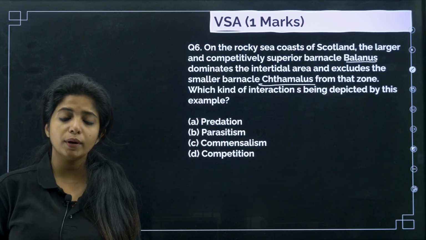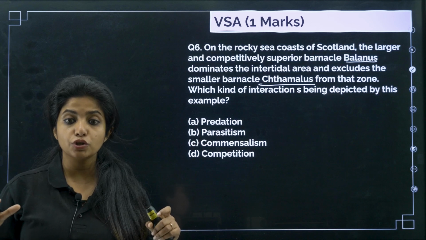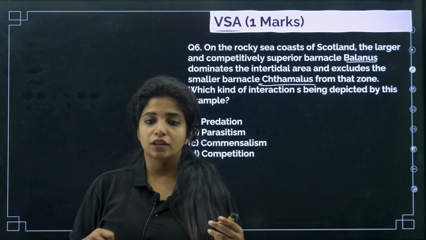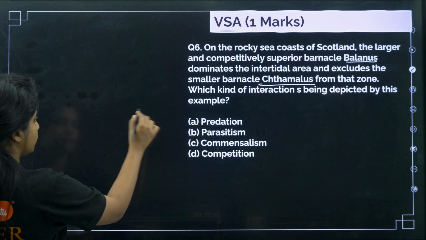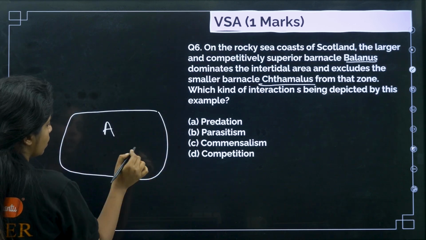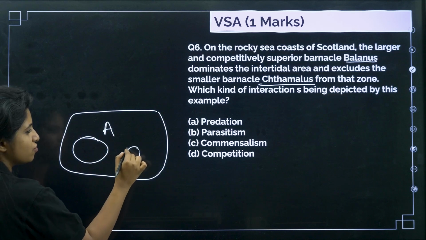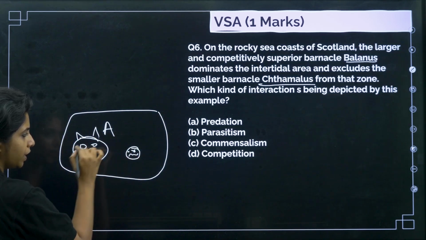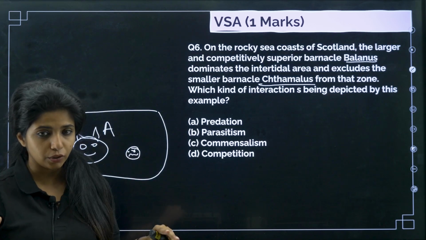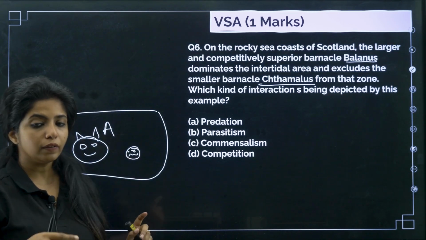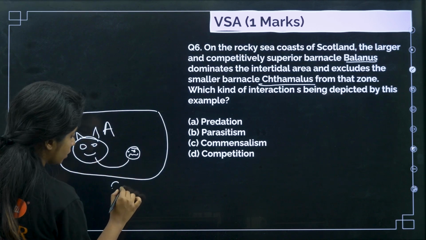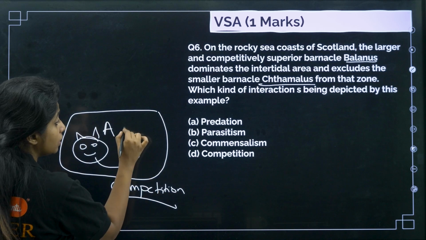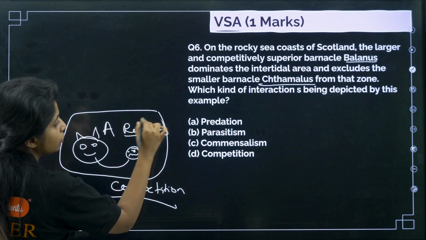What is happening over here is that this Balanus is very competitive, very superior, very large, and they are going to compete. Both of them were acquiring some position, but now the bigger guy has come and said, hey Chutku, you have to get away from this particular place. This is our area, we are competitively active, we are going to kill you guys, so definitely move out. Don't you think there is a competition happening? Because they are going to feed on the similar resources.